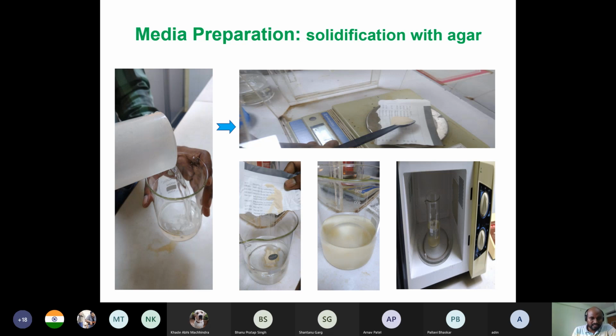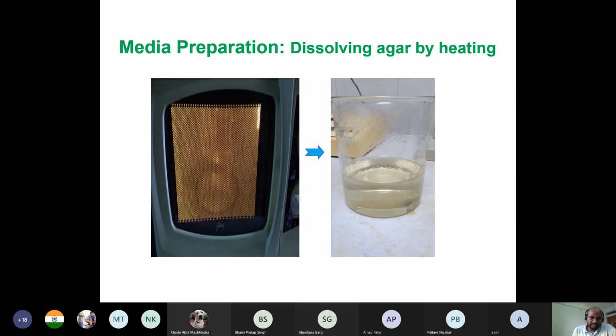So now we are adding agar. In most cases it is 0.8%, and sometimes it varies depending on the medium, but most of the time 0.8%. So accordingly, whatever volume you are making, add the agar accordingly, and then you have to place this in the oven. I actually have to heat it. So after heating you can see that this media is ready, the solid media is ready.